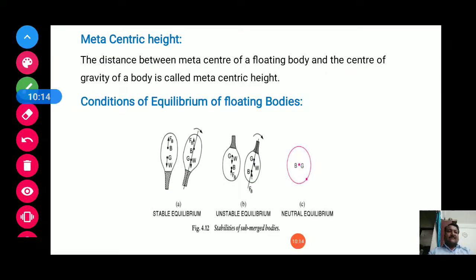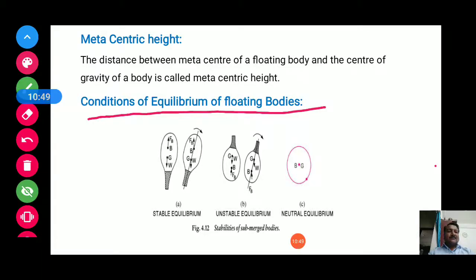Now next is the conditions of equilibrium of floating bodies. When the body is immersed in a liquid and it is floating, which are the conditions for equilibrium of floating bodies? There are three conditions: stable equilibrium, unstable equilibrium, and neutral equilibrium. In these three conditions, the body will be floating.